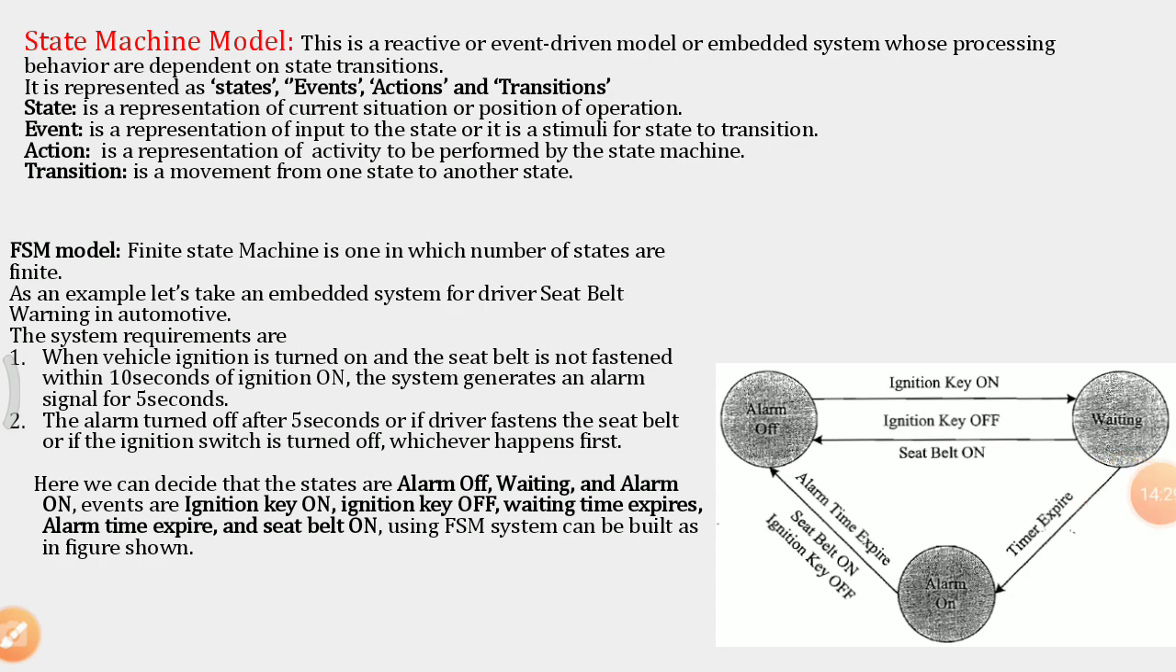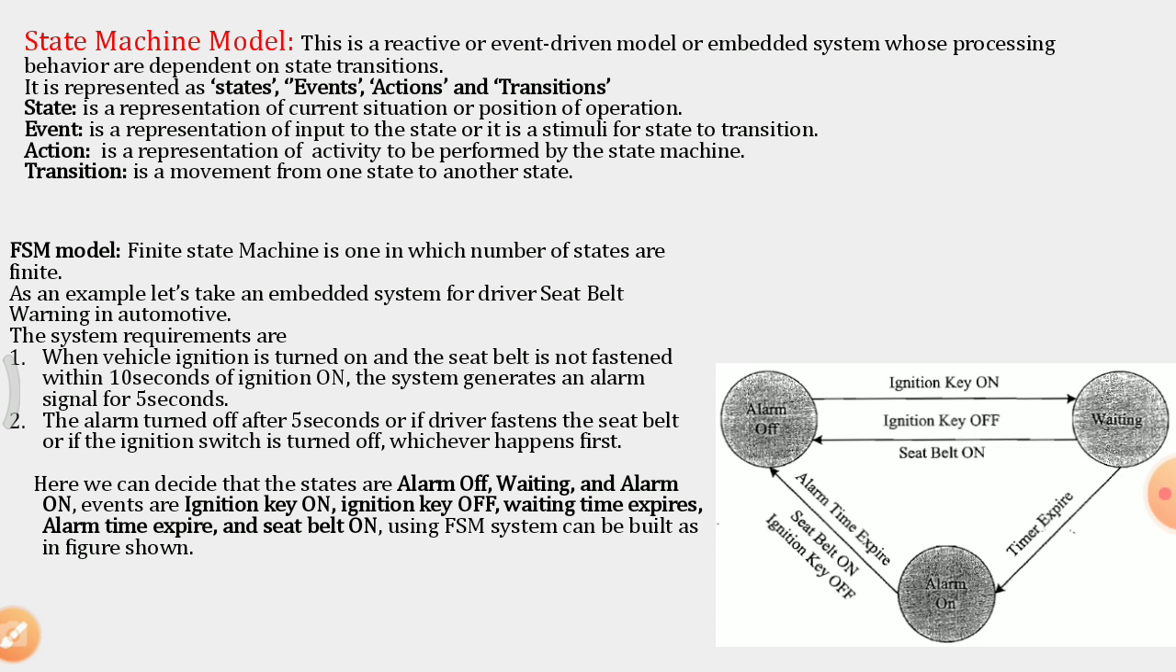The action is a representation of an activity to be performed by the state machine, and the transition is a movement from one state to another state. A finite state machine model, FSM, is one in which the number of states is finite. As an example, let's take an embedded system for a driver seat belt warning